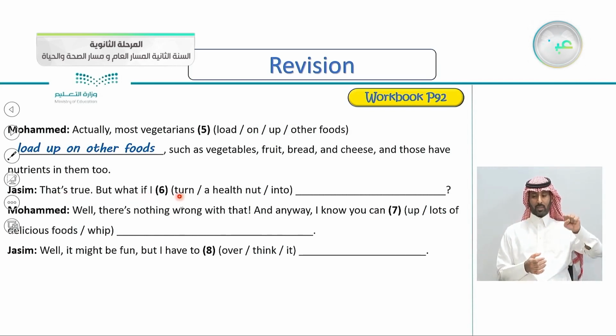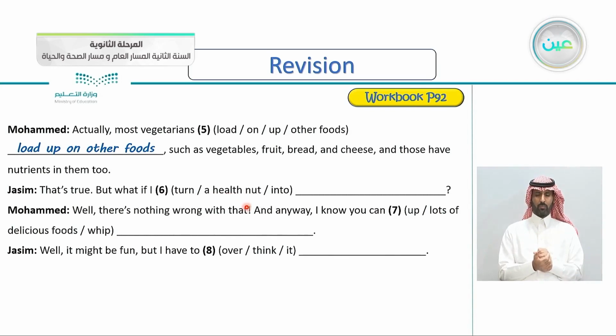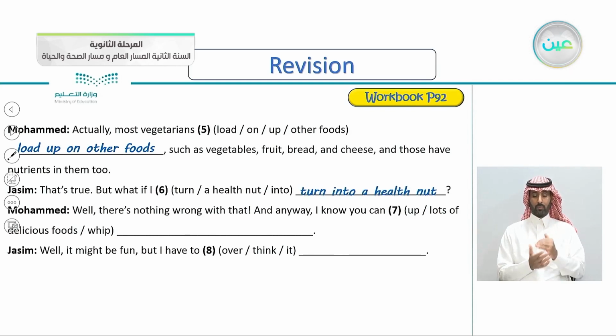But what if I turn into a health nut? This is an easy one. Very good. Turn into a health nut. Muhammad: Well, there's nothing wrong with that. And anyway, I know you can whip up lots of delicious foods.